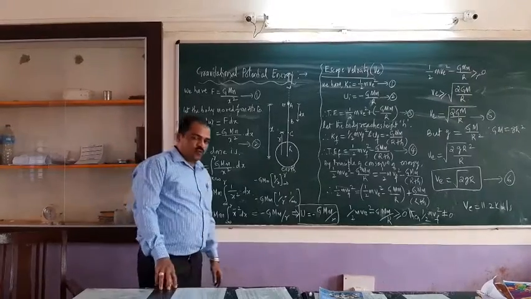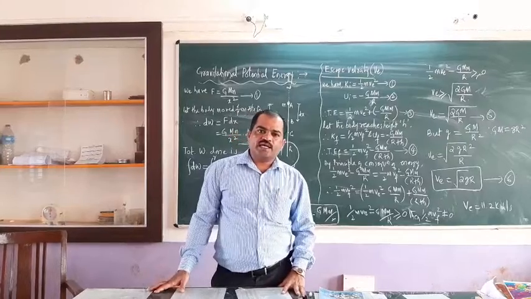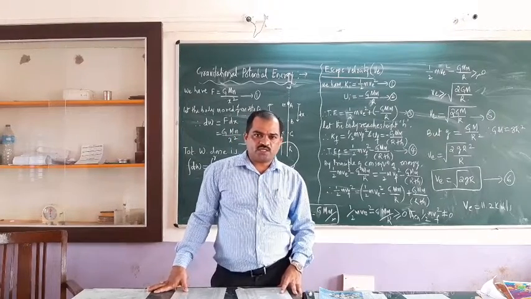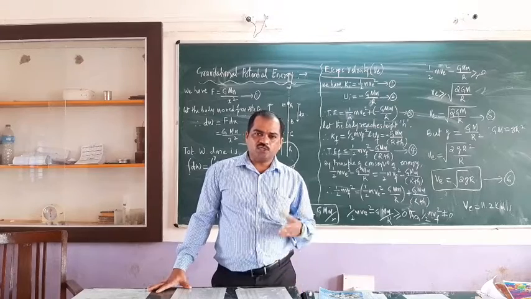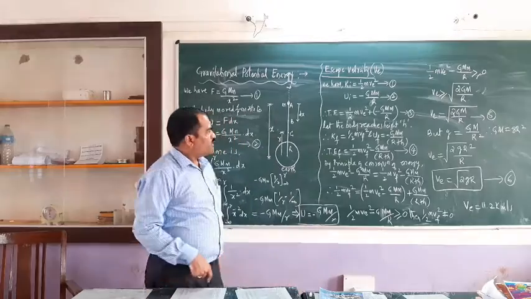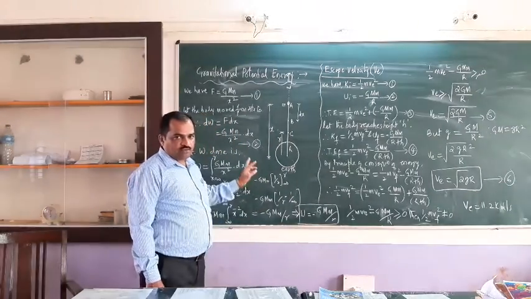The next concept I am going to continue today is the gravitational potential energy and escape velocity derivations. So, already you know what potential energy is. That is the energy which is due to the position of the body from the surface of the earth, as well as due to the change in the size or shape of the body. So here we are going to derive the expression for gravitational potential energy.